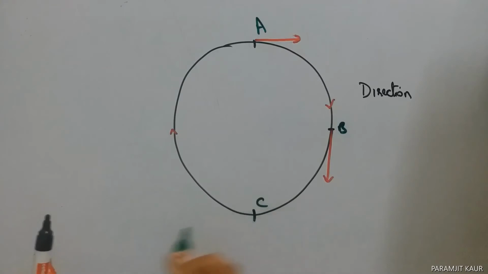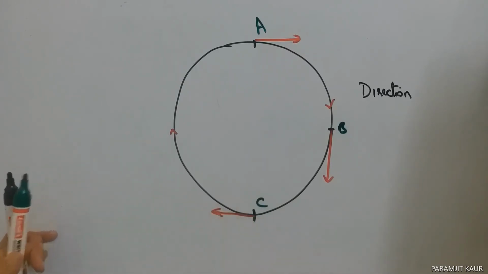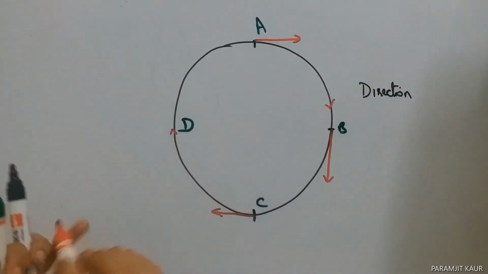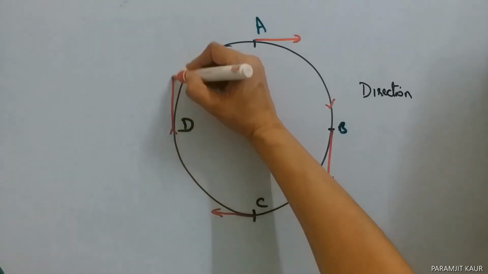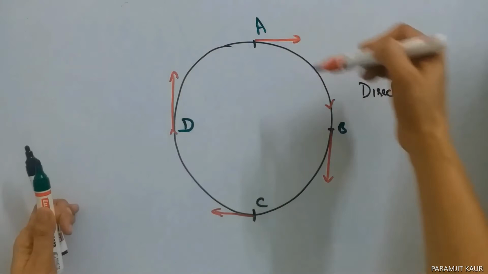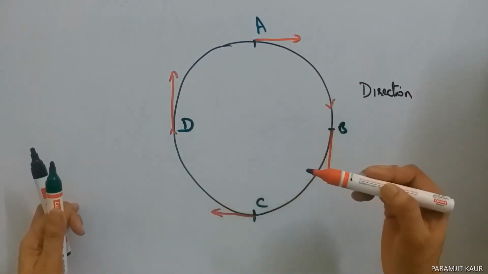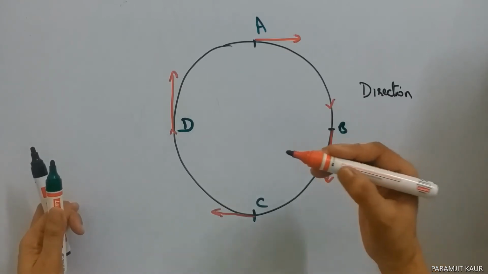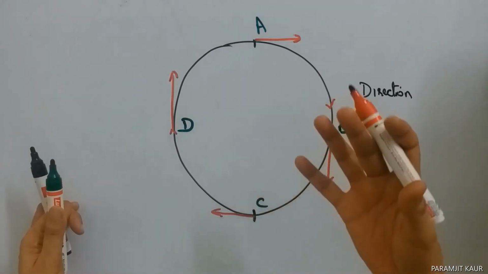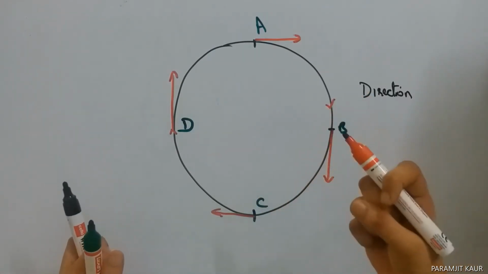At this point C, it is facing towards this side. Similarly, if I consider say point D over here, it is facing towards this side. Now, since at each and every point the direction is changing, the velocity is also changing. And when the velocity is changing, a body is said to be accelerating.